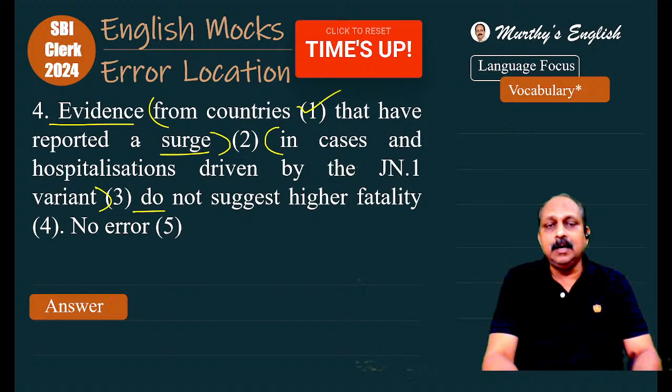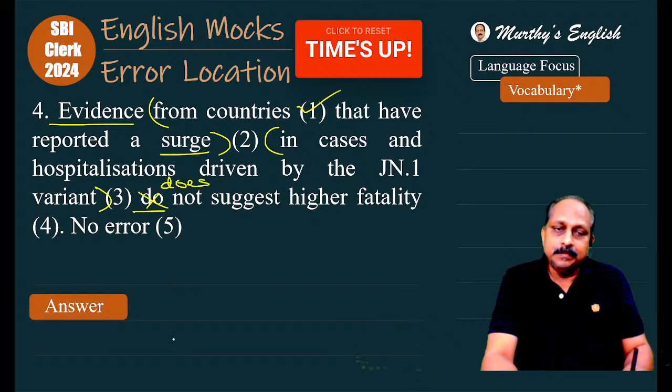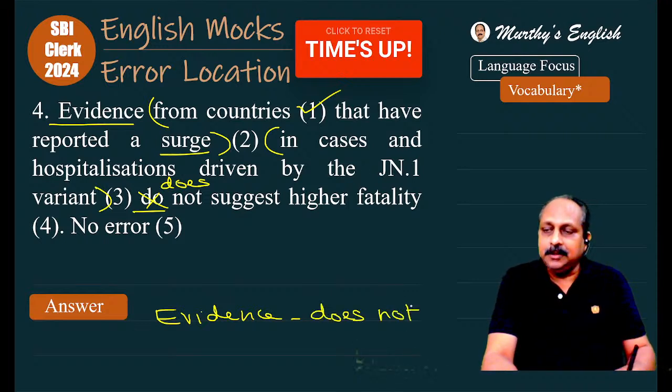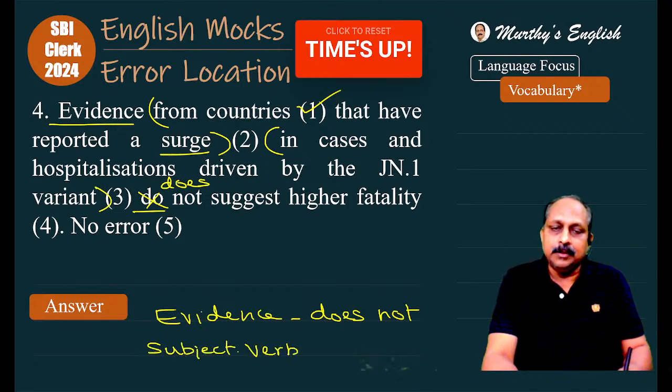Now you ask yourself, evidence do not suggest or evidence does not suggest. What is the correct word here? Does. Here we are talking about the subject evidence, third person singular. Then you cannot say do not. We have to say does. Does not suggest. And this question is based on subject, helping verb agreement.